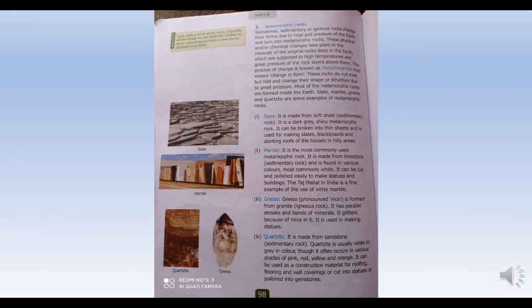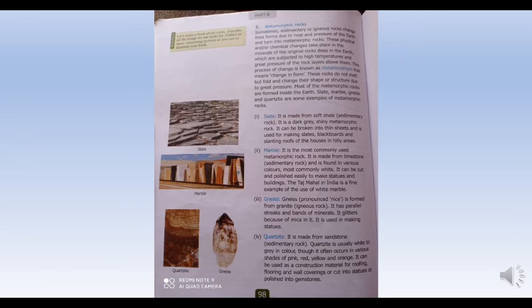What are the original rocks in this? Sedimentary and igneous rocks. Deep in the earth means they change their form inside the earth only, which are subjected to high temperatures and great pressure of the rock layers above them.